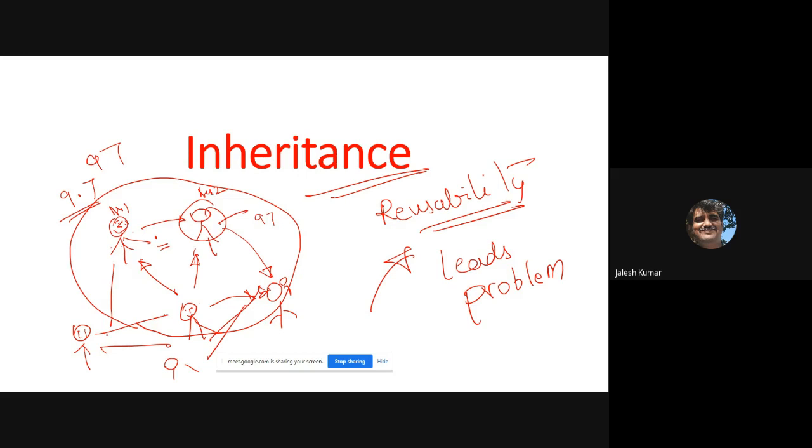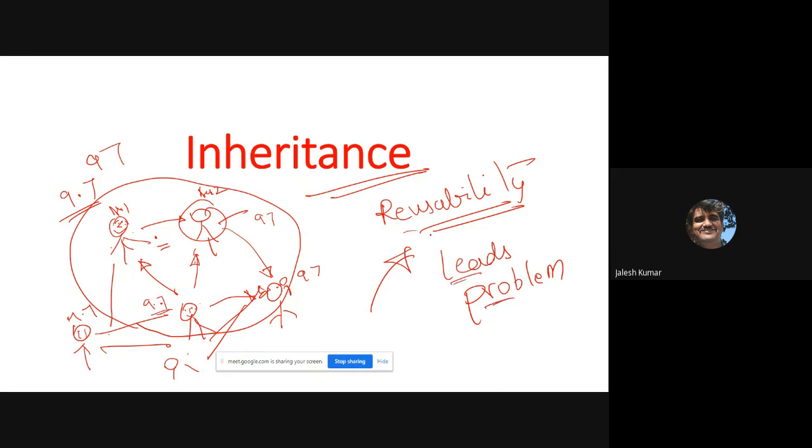But as it is, directly he copied and submitted, so he got 9.7 itself, and he also got 9.7 itself, and she got 97 because she copied from me. Somewhere that is modified and some wrong data transmitted. So that is the problem with reusability.